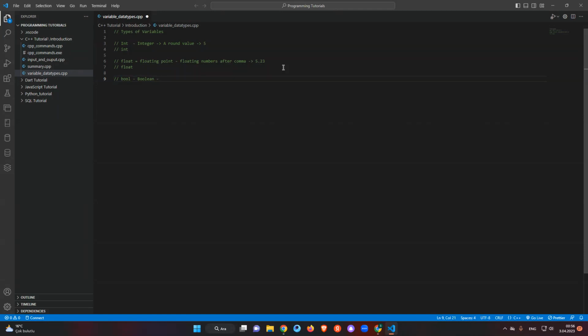For the explanation, the value can be either true or false, or 0 or 1, like yes, no, off, on, okay? For example, it can be true, or false.